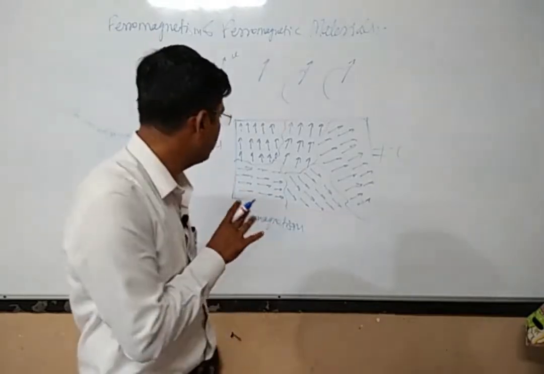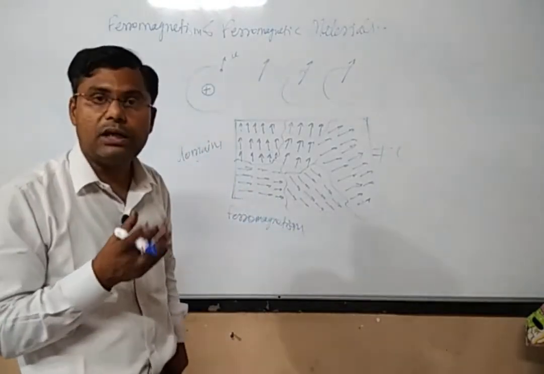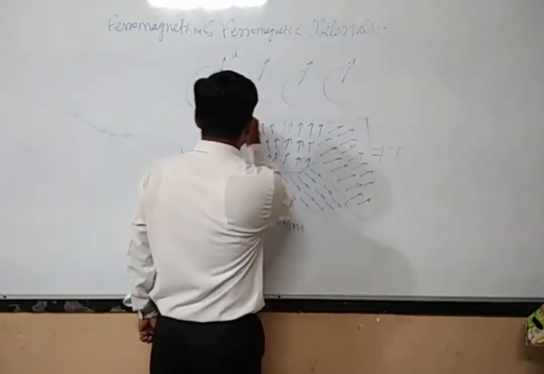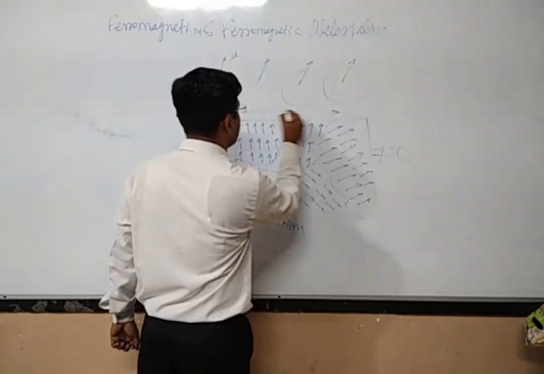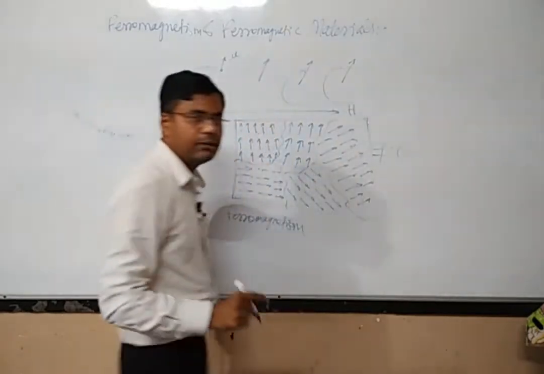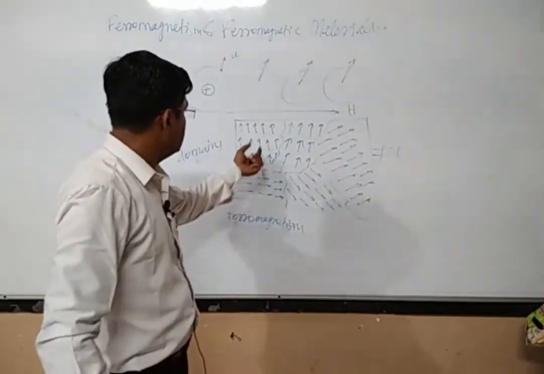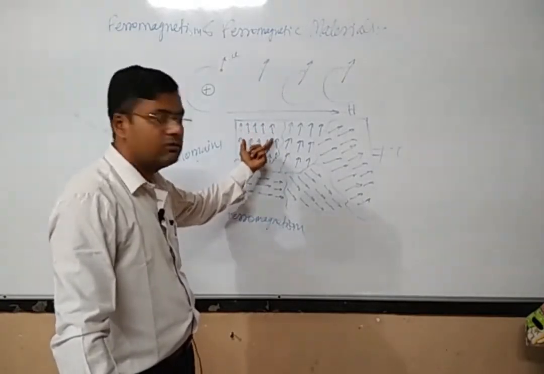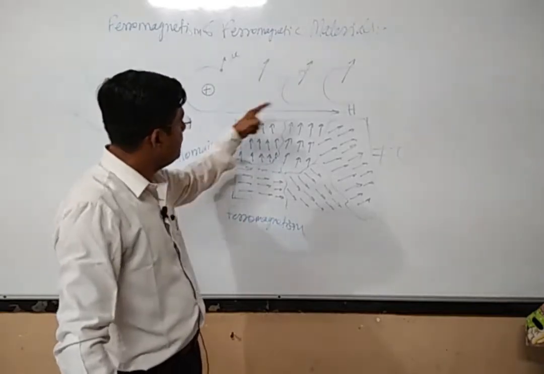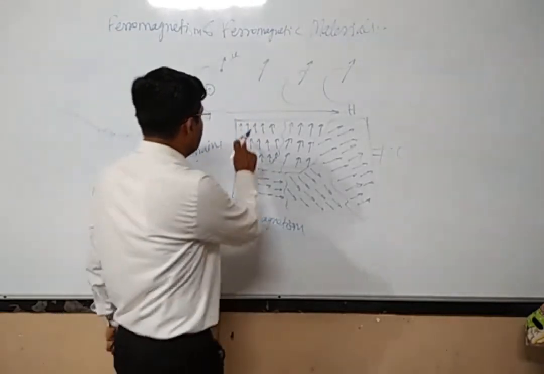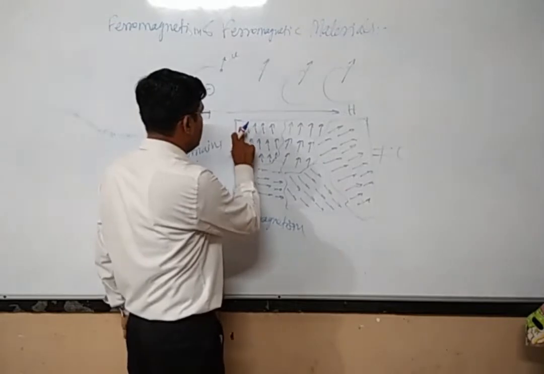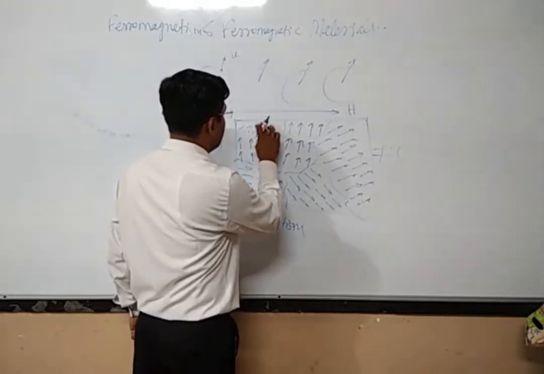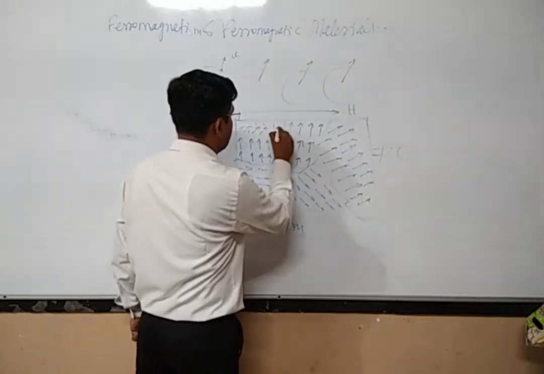Now what will happen if we apply an external magnetic field? Suppose this is the direction of the external magnetic field. Inside the domain, all the dipole moments are oriented in one particular direction. If you apply the external magnetic field, these magnetic moment vectors will tend to align themselves with the external magnetic field.